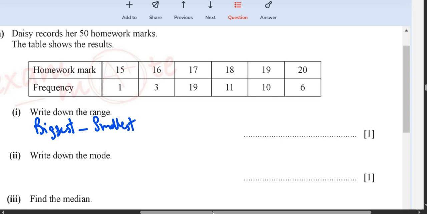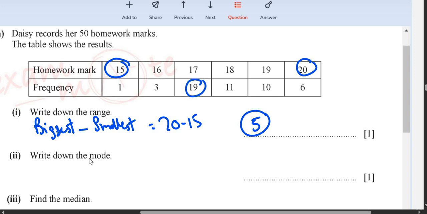Biggest number, don't look at frequency, look at the number. So the biggest number is 20, the smallest number is 15. Homework marks, so the highest marks are 20, the lowest marks are 15. 20 minus 15, you get 5. Then you have mode. Now for mode, look at the frequency.